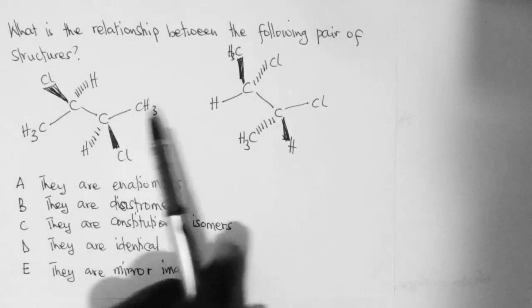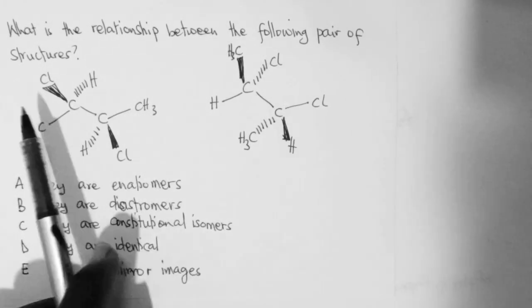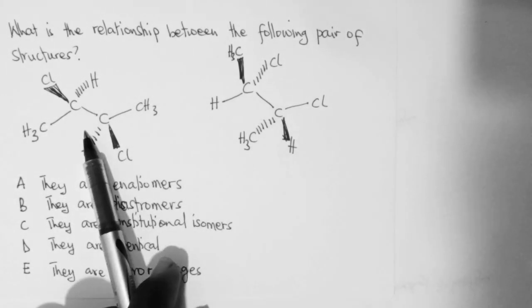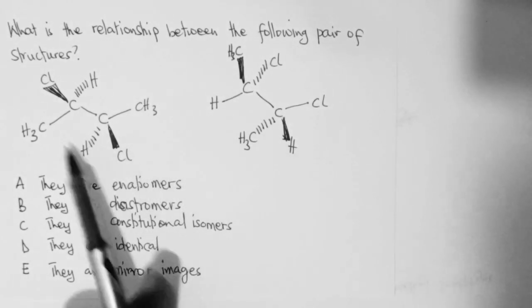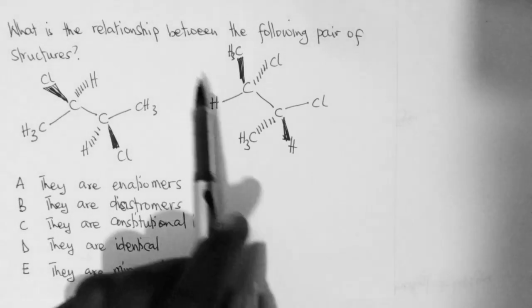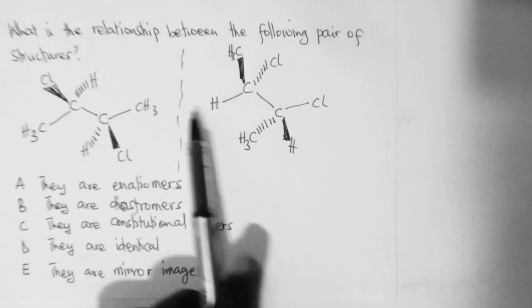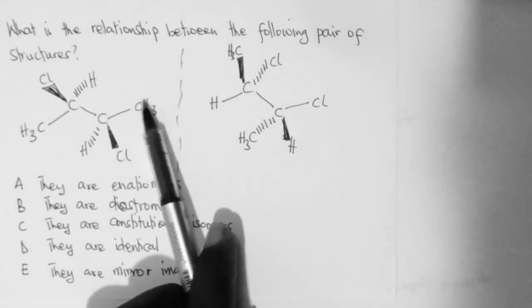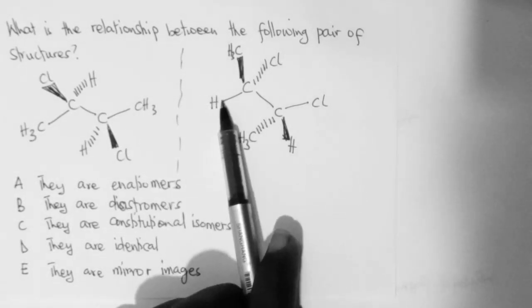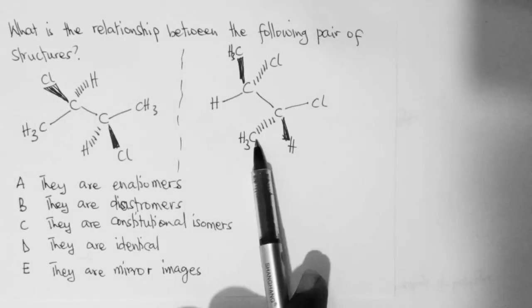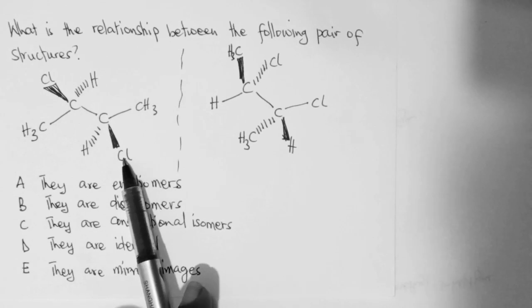Now, if you look at this structure, you will see that they are enantiomers, but they are not mirror images. Because if you put a plane of mirror here, this side is a methyl, but this is a proton. And then this other side is also a CH3, but this is a chlorine.